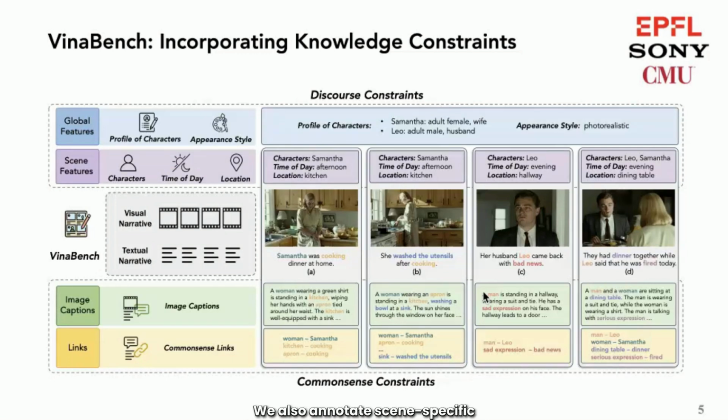We also annotate scene-specific discourse features, which trace the dynamics of basic narrative elements, including the presented characters, time of day, and location of each scene. Our incorporated common sense and discourse constraints offer scaffolds for learning faithful and consistent visual narrative generation, and meanwhile facilitate the evaluation of this task.